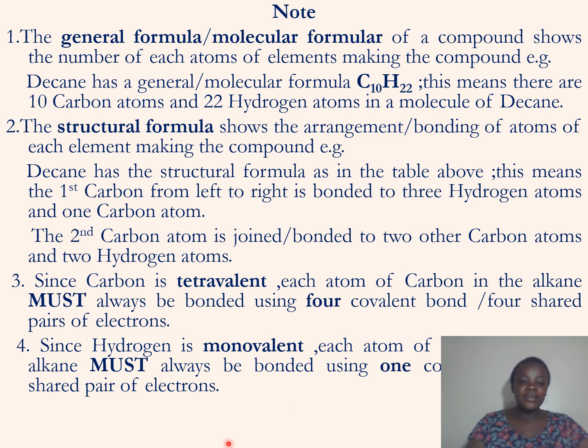Since hydrogen is monovalent, each atom of hydrogen in the alkane must always be bonded using 1 covalent bond. That we have also seen from the previous table. The hydrogen is bonded by 1 covalent bond to carbon.